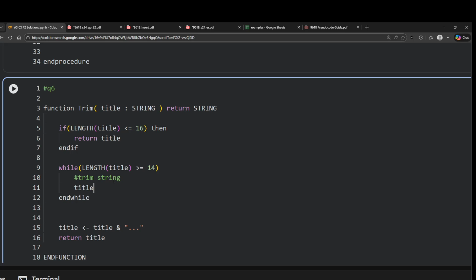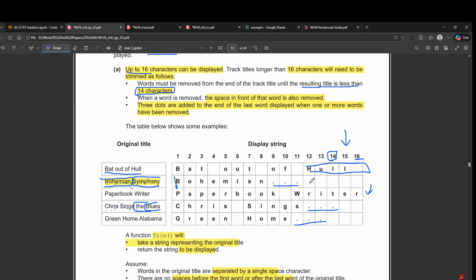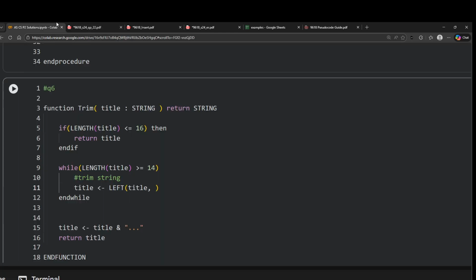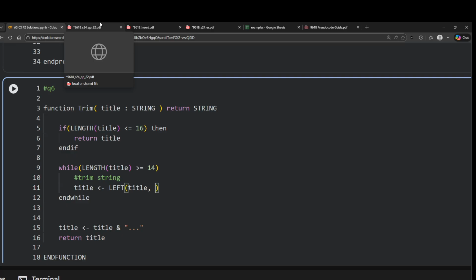Okay, so let's call it title is equal to left of title, and then let's keep on reducing the characters by 1. So we have Bohemian Symphony, let's reduce it by 1, and then 2, then 3, then 4.